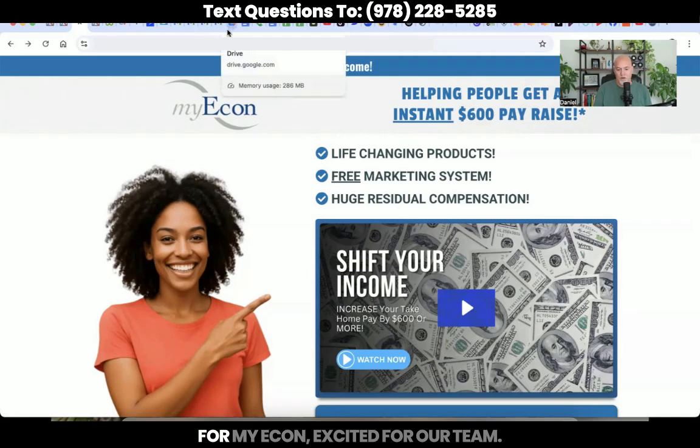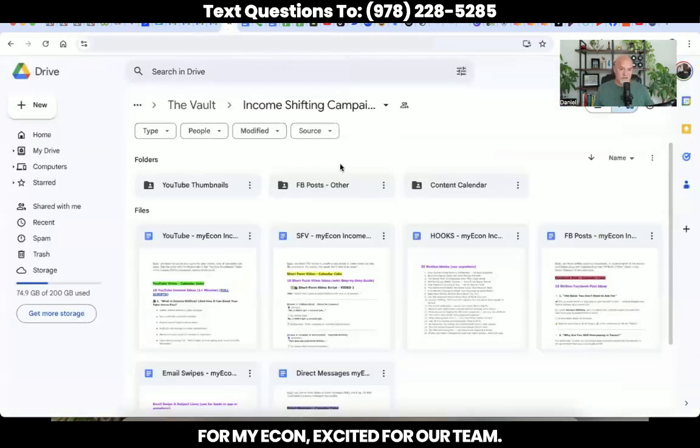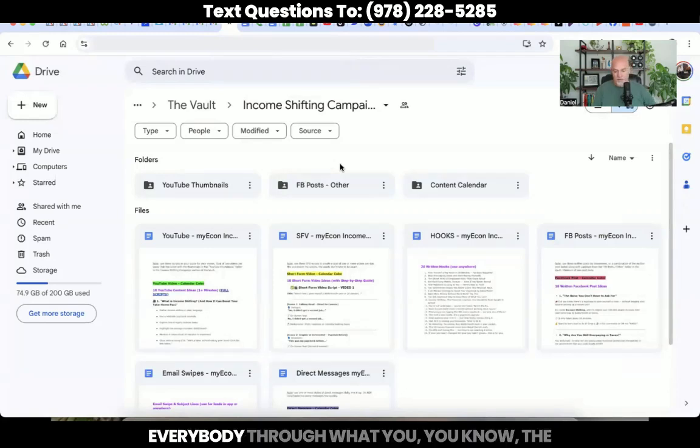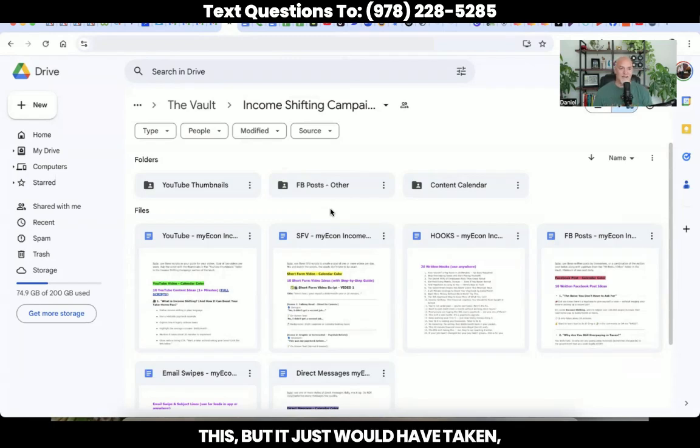Very excited for myEcon, excited for our team. We're getting started right now and rolling this out. And we're going to do a training webinar, walk everybody through the same information that you see on your screen right now. We're going to be walking people through exactly how to use it, how to use that calendar. Everything's all color coded and easy to use. And again, I could have done this all on my own, but it probably would have taken about a month when it took me about a day with ChatGPT.